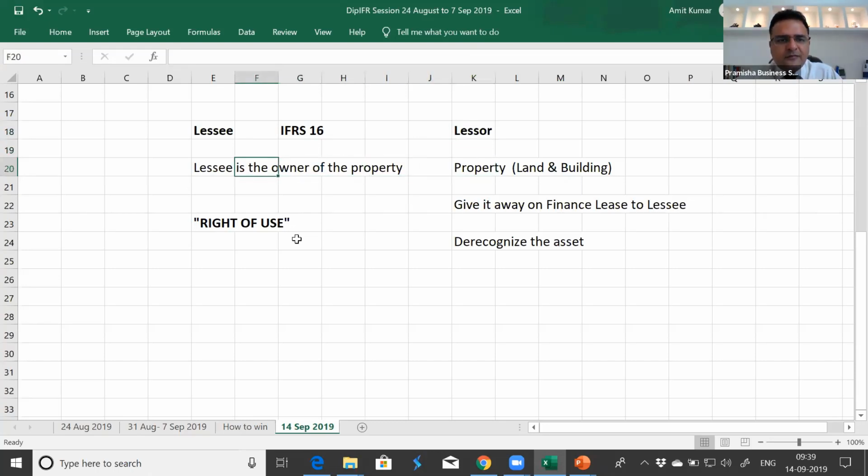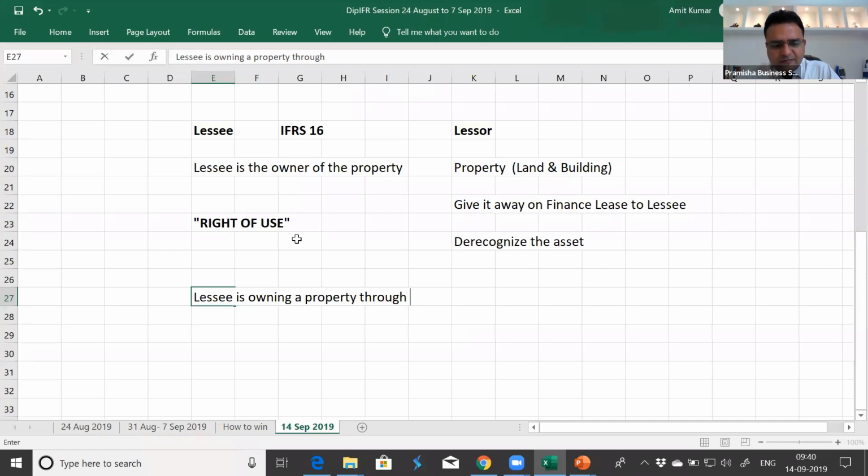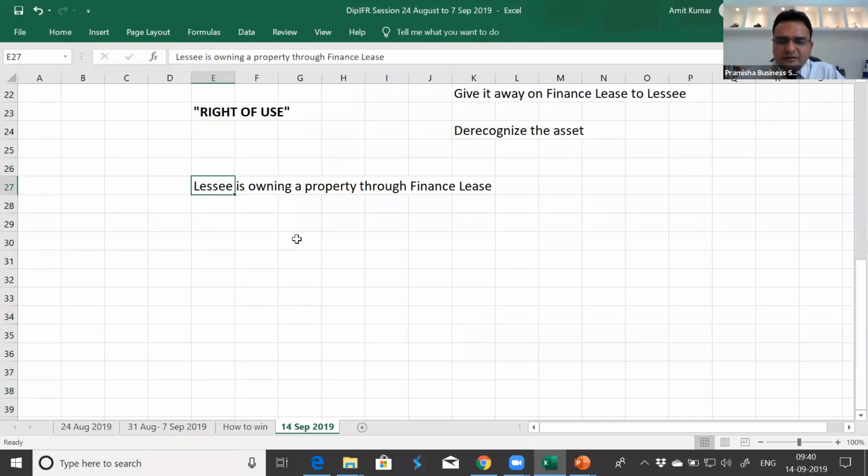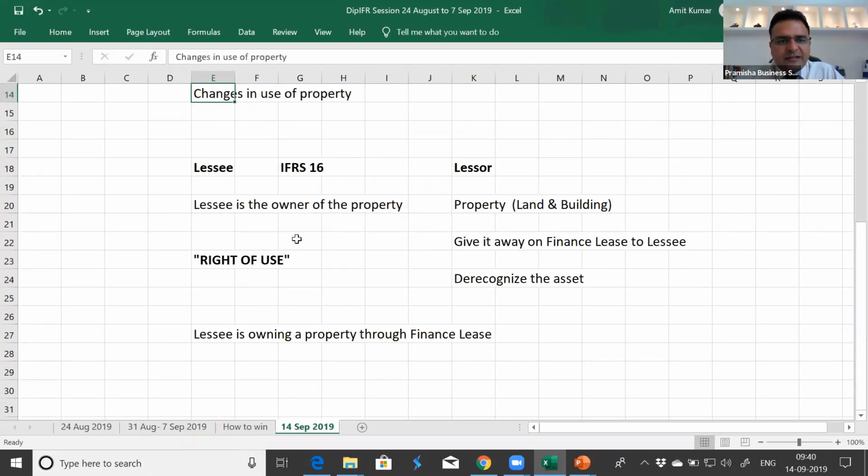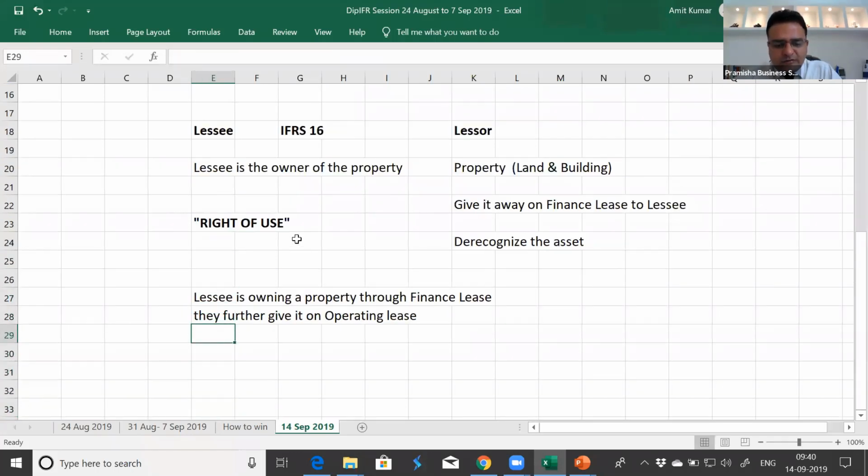But if the lessee is owning a property through finance lease, and some lessor has given it to them, and if they further give it on operating lease, this lessee has the option to classify the property as investment property.